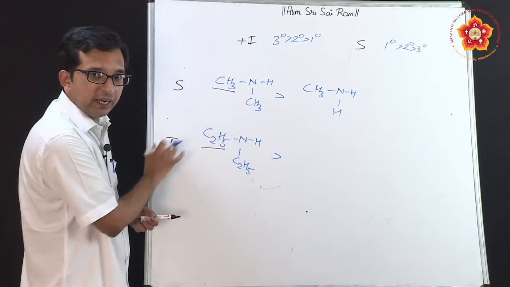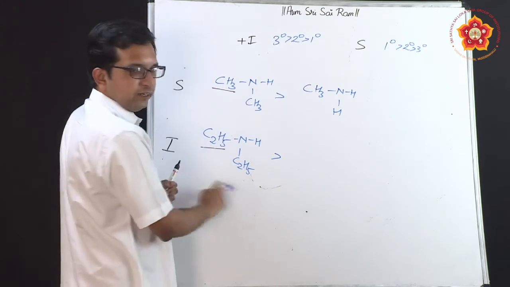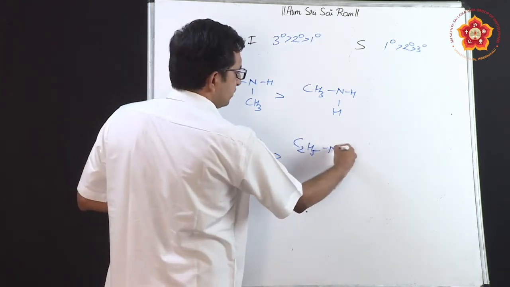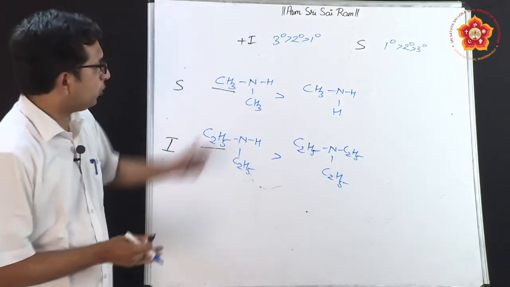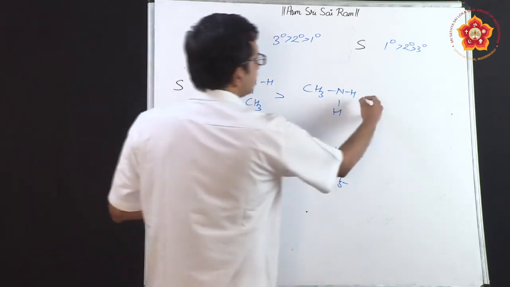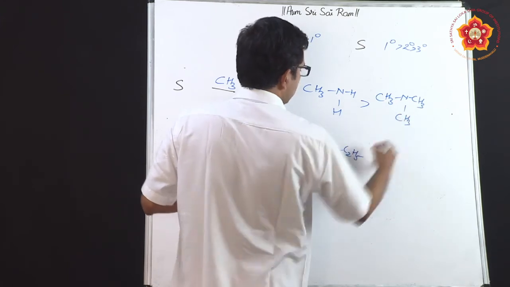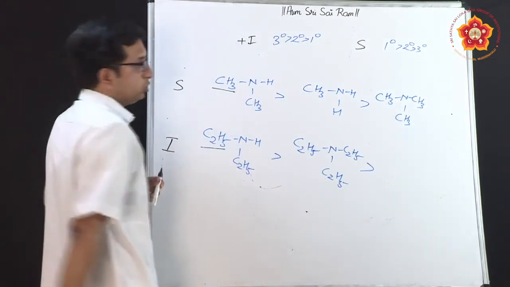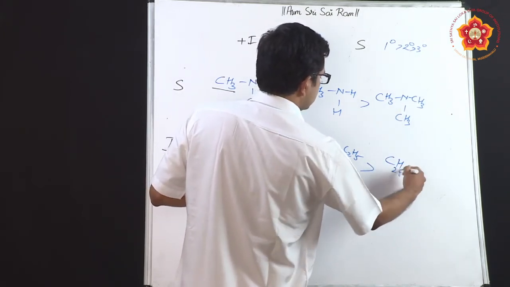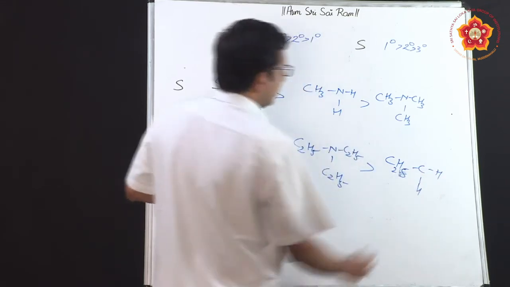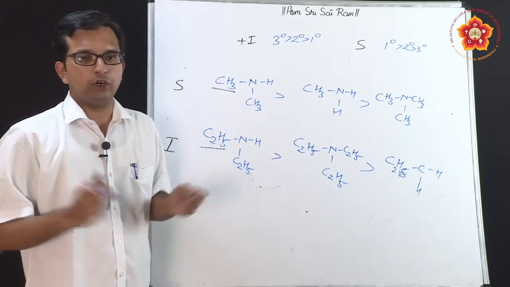Whereas in this case, since inductive effect is more dominant, this is the order for inductive, already secondary is written. So the next compound after this will be the tertiary amines which are present. So I hope this clarity is there for you, and then after this naturally you will have the tertiary amine. So after primary you can have the tertiary amine here, whereas here since tertiary amine is already used, we can now have the corresponding primary amine for this parts, that is C2H5, C, H and H. And naturally after both these segments ammonia will come, because ammonia does not have any sort of electron donating groups.